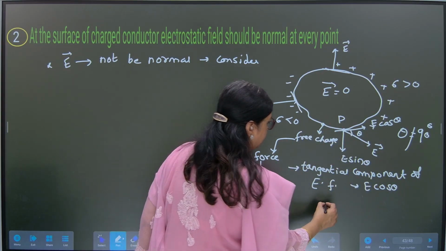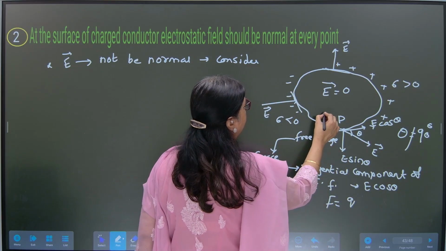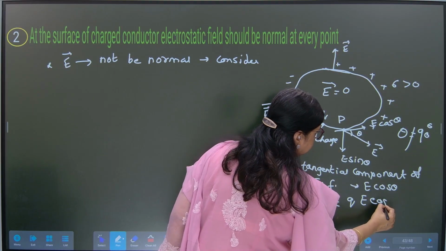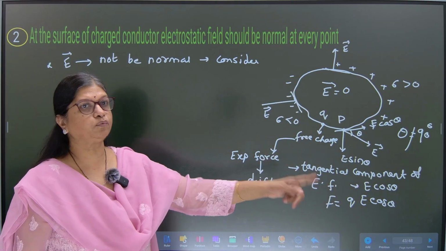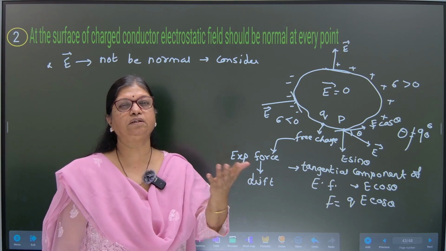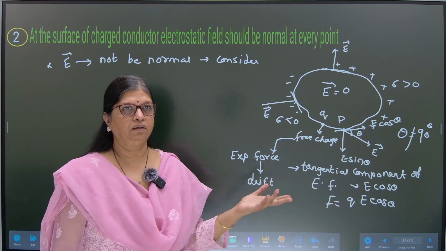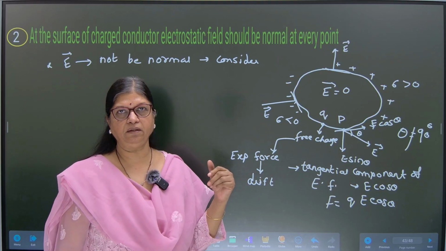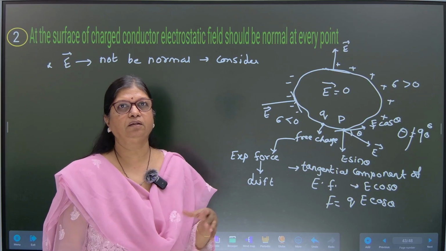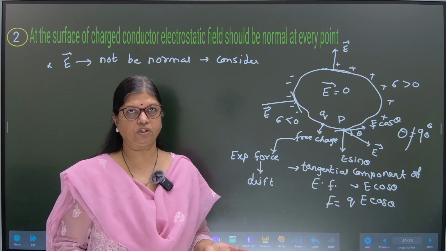What is the formula which we have learned? What is the force formula? F equals EQ. Where Q is the charge which we have considered here, which is a free charge, and it would experience this much force, QE cos theta, because of which it would drift, it would move. So if I consider one conductor with this type of an arrangement, where the electric field is not perpendicular to the surface at that point, then I would have moving charges on the surface of the conductor, which is not possible.